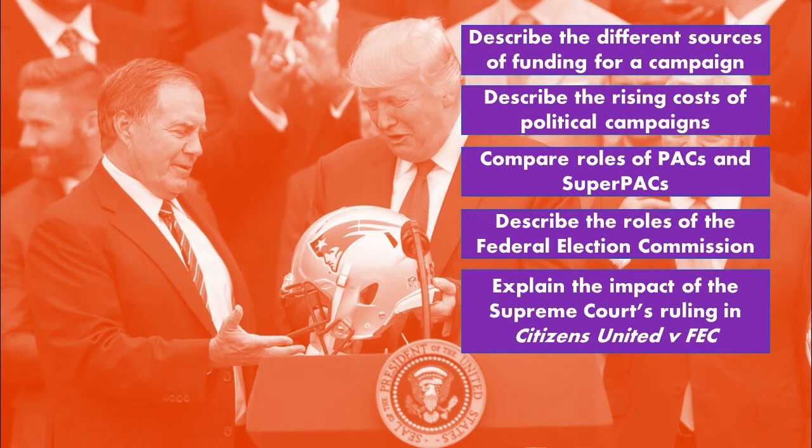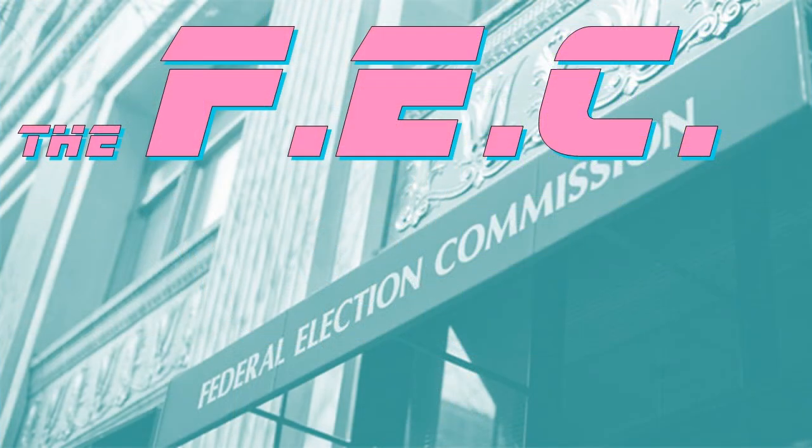We want to be able to compare PACs and super PACs. So we want to make sure that we understand the difference between a political action committee, which donates right to a candidate, and a super PAC, which is going to spend money independently that would help a candidate. We want to make sure we understand what the Federal Election Commission does. And one of the biggest things today, this is one of our court cases that we have to know for the AP exam. We want to make sure that we can understand the Supreme Court's ruling in Citizens United versus the FEC.